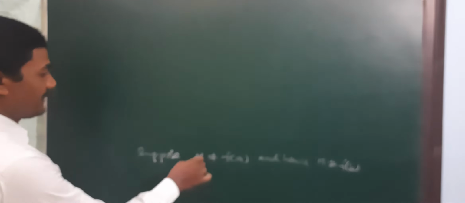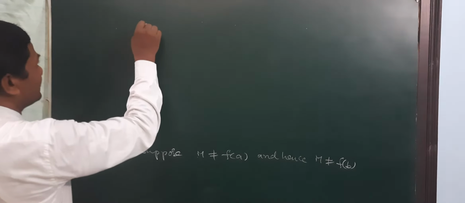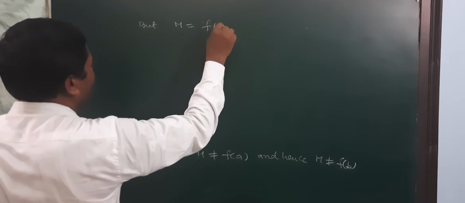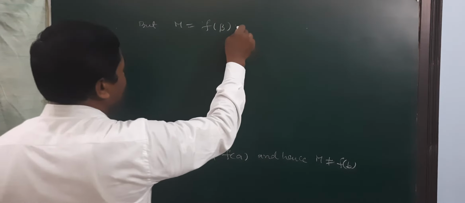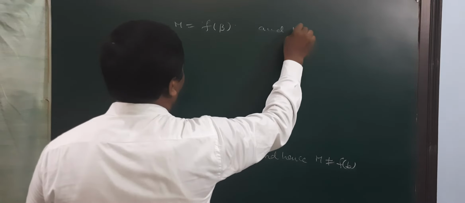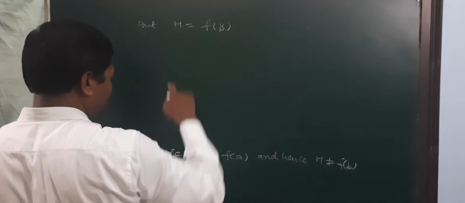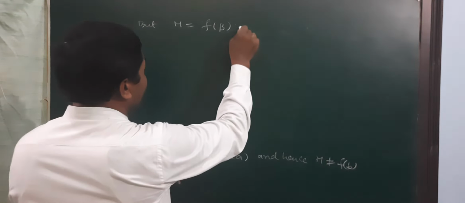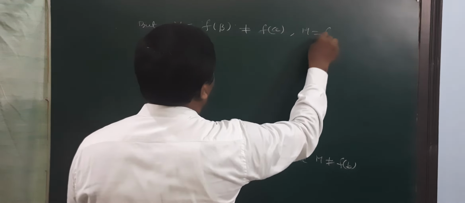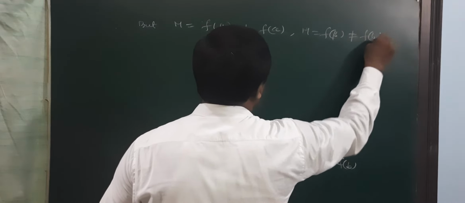But M is equal to f(beta), and hence M is equal to f(beta). That means M is not equal to f(a), and M equal to f(beta) is not equal to f(b) only.